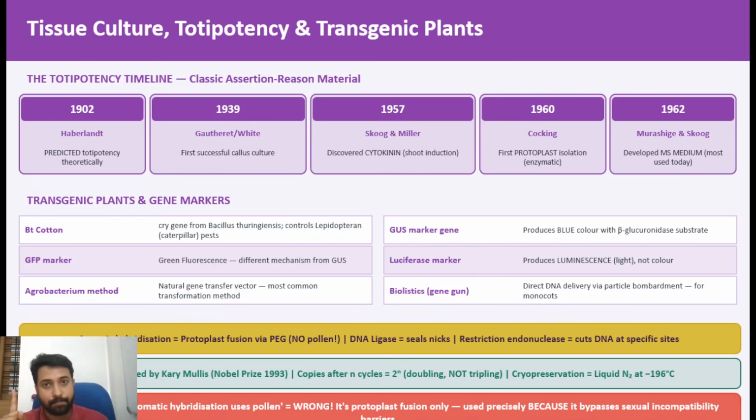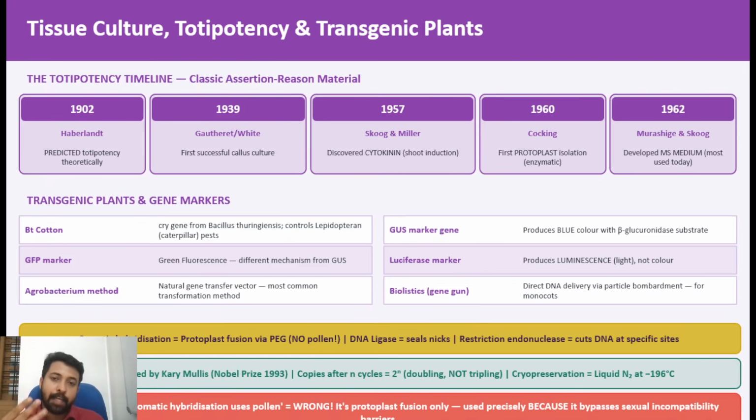That is very important. Then the different markers: GUS markers, GFP (green fluorescent protein) markers, yellow fluorescent protein markers, and the luciferase marker.